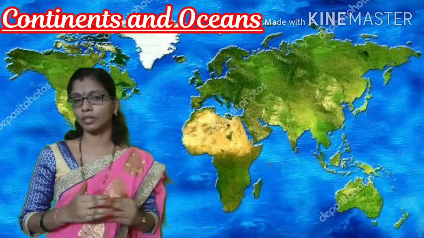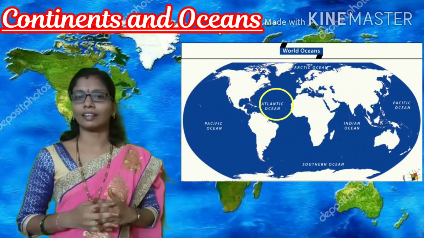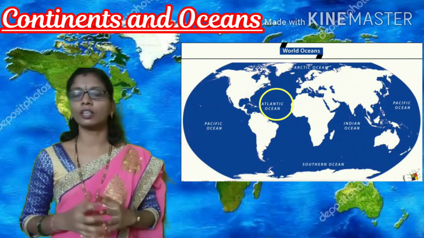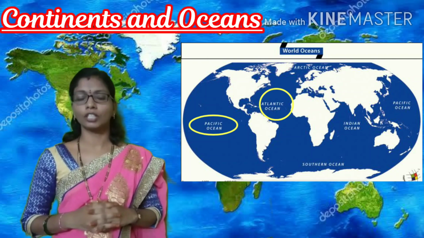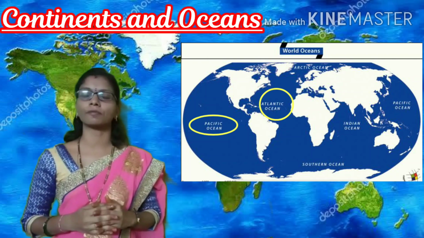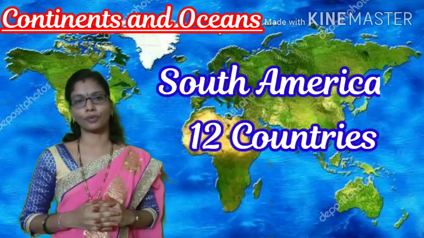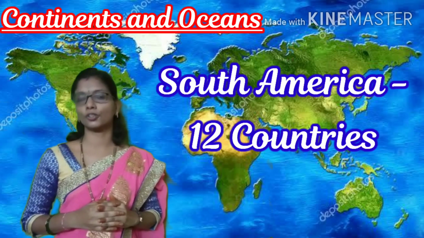South America has the Atlantic Ocean to the east and the Pacific Ocean to the west. And it consists of 12 countries. How many countries, children? 12.